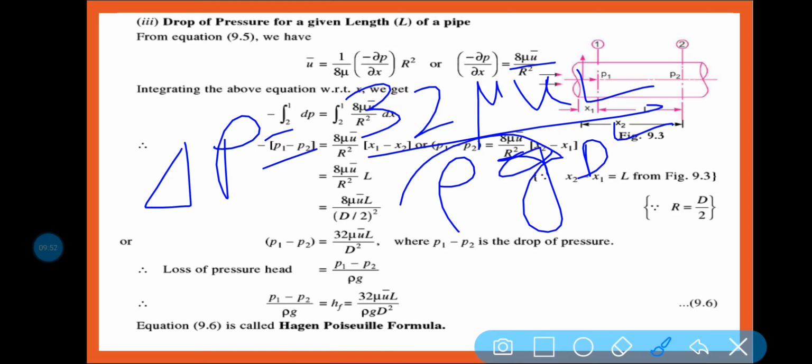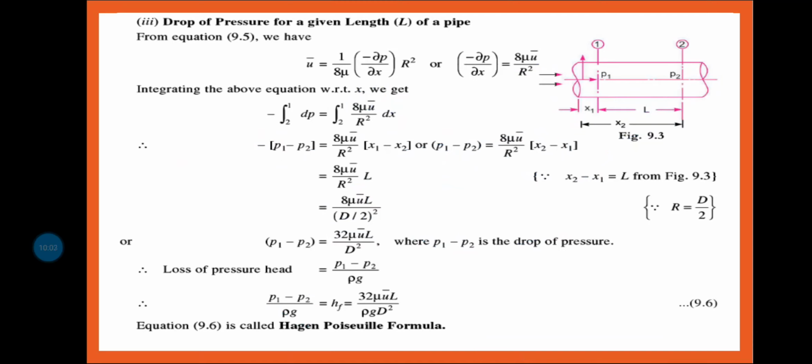Now this rho g you can write as W, small w, and it is equal to P1 minus P2 by rho g. Clear? So this is all about the Hazen-Poiseuille formula. So this is how we can calculate the pressure drop.